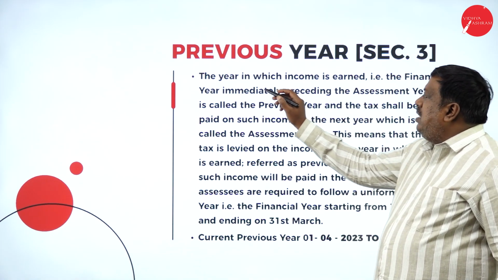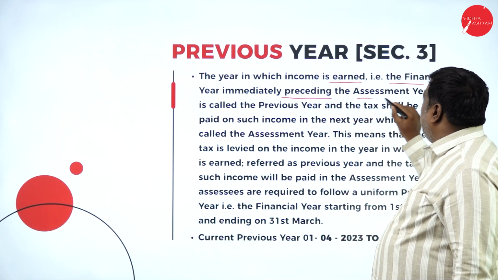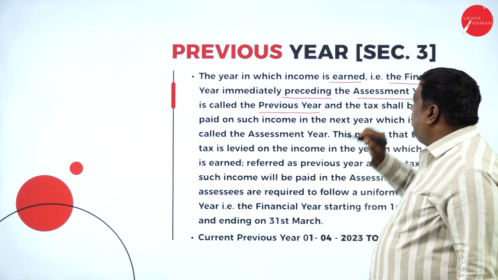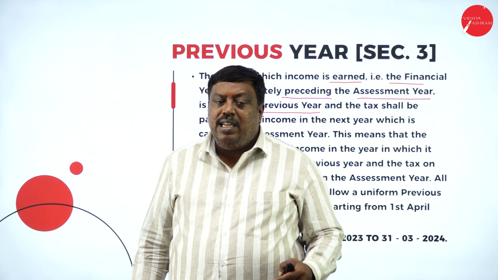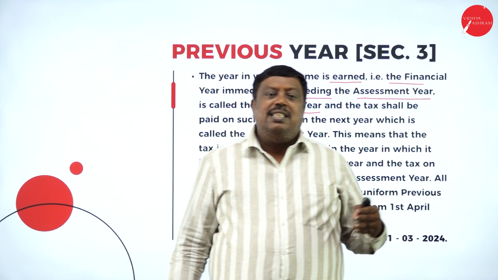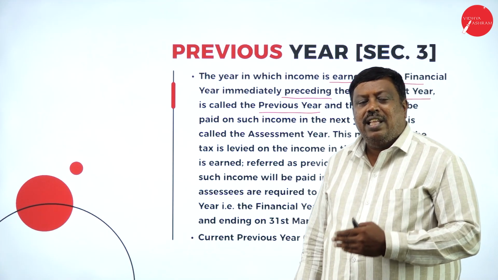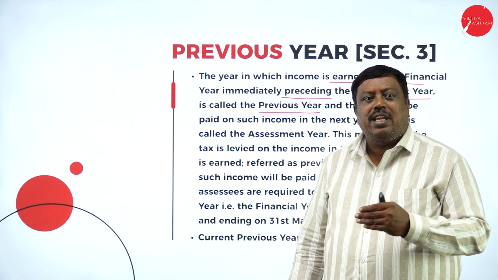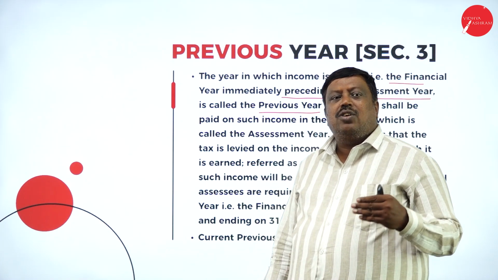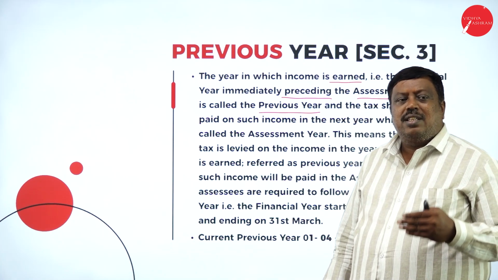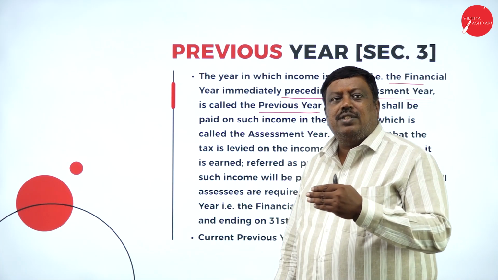Previous year is the year in which the income is earned; the financial year immediately preceding the assessment year is called the previous year. They're saying that previous year is a year where a person has earned the income, and it is a financial year previous to the assessment year 2024-25. That is, 2023-24 is my present previous year, and this previous year commences from 1st April and ends on 31st March every year. So for us, the present previous year will be 1st April 2023 to 31st March 2024.